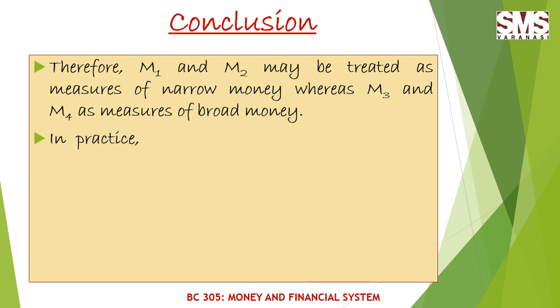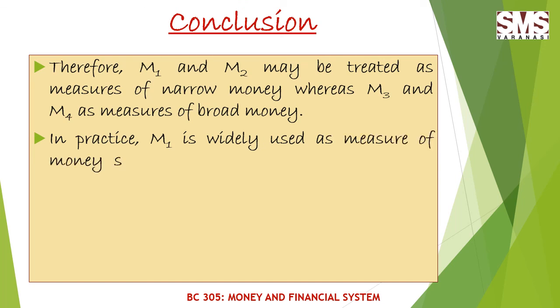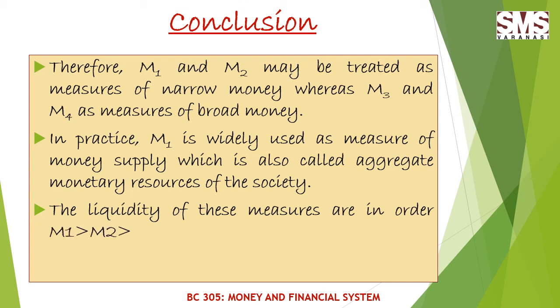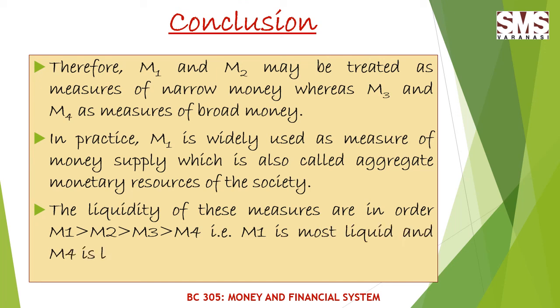And in practice, M1 is widely used as a measure of money supply, which is also called aggregate monetary resources of the society. And in terms of liquidity of these measures, M1 is greater than M2, is greater than M3, is greater than M4. That is, M1 is most liquid and M4 is least liquid.